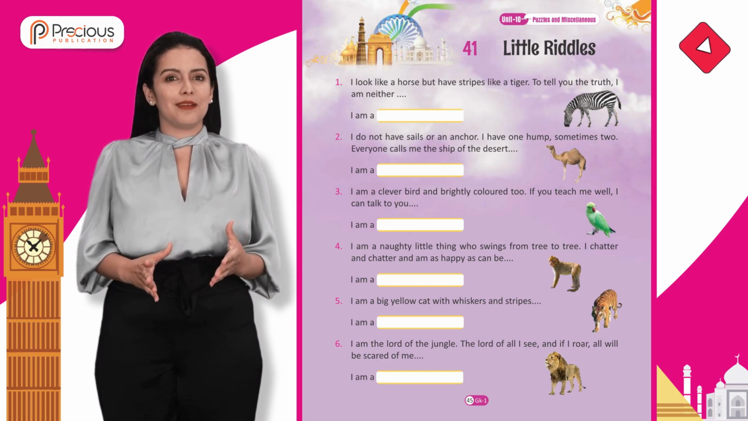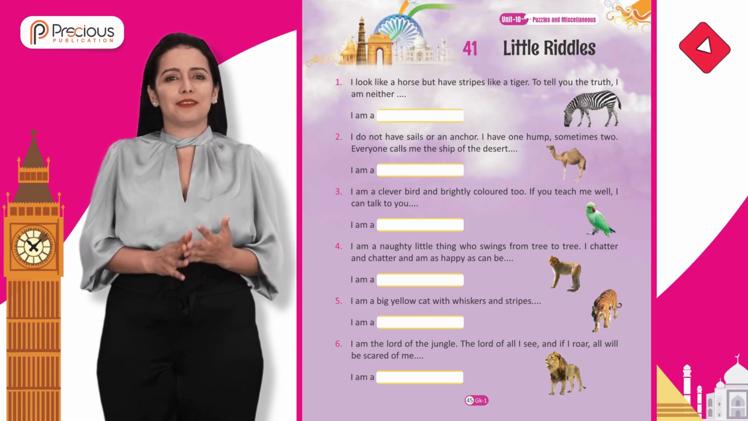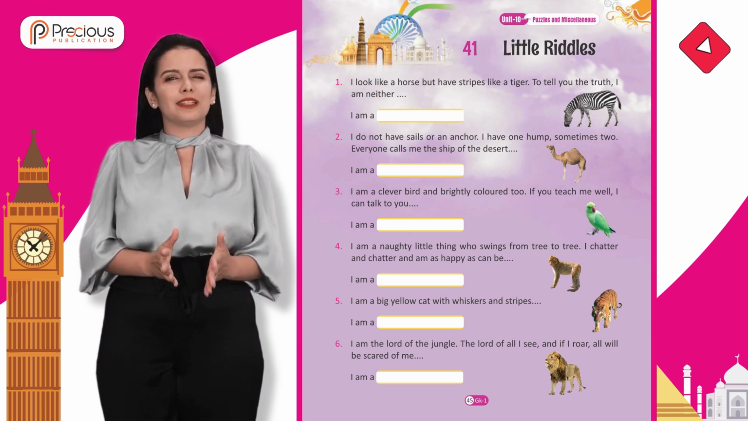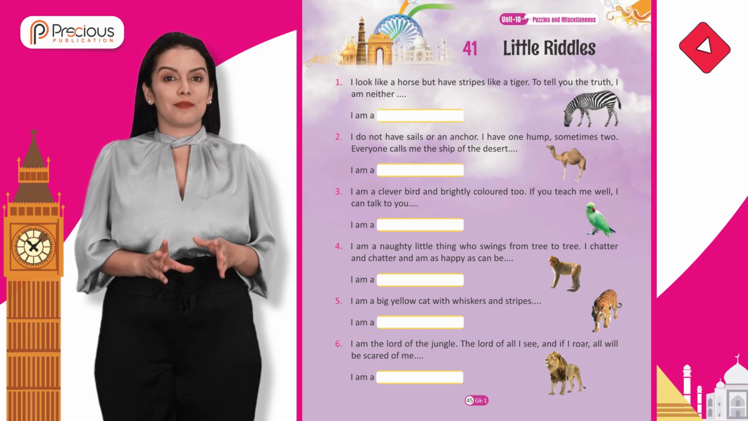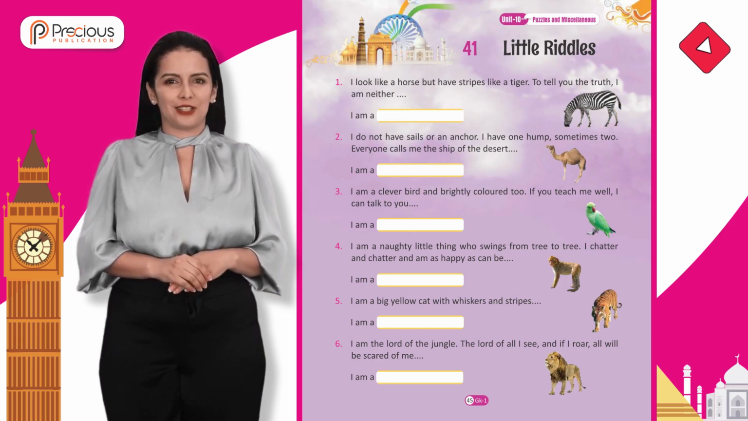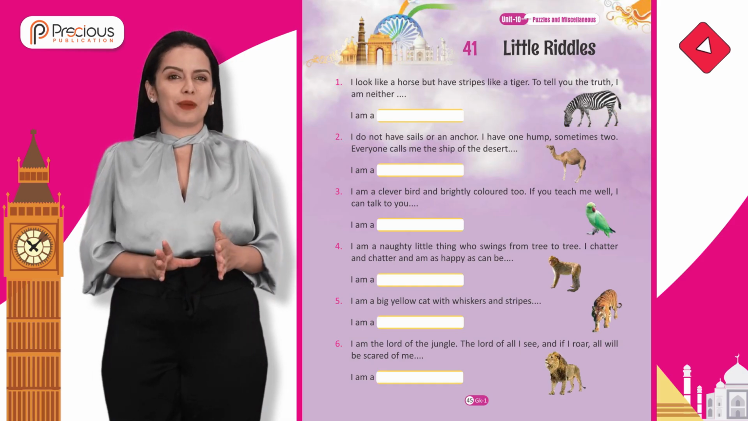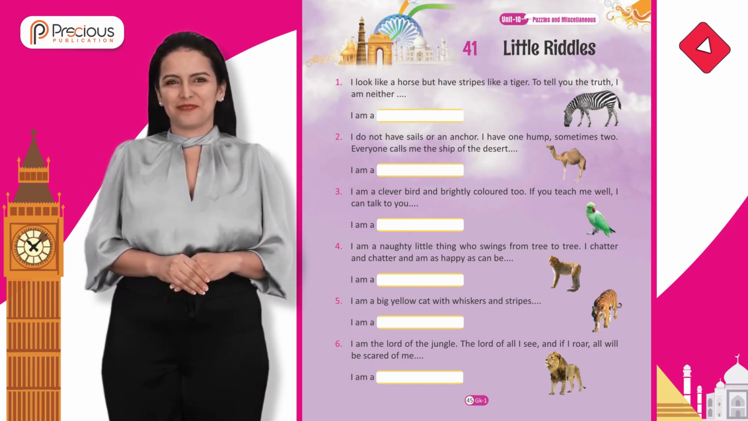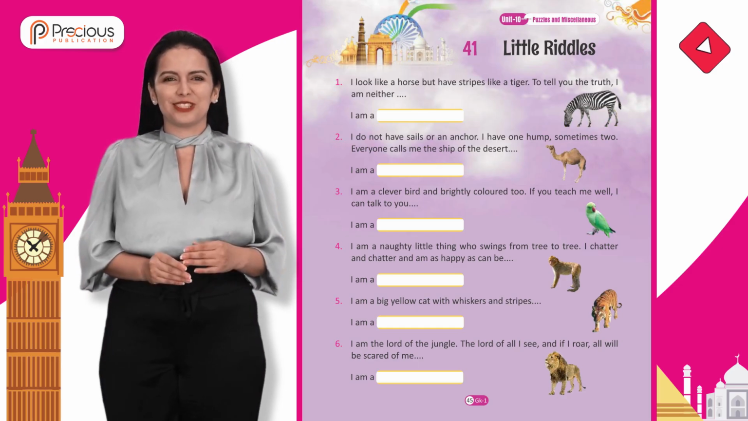1. I look like a horse but have stripes like a tiger. To tell you the truth, I am neither. 2. I do not have sails or an anchor. I have one hump, sometimes two. Everyone calls me the ship of the desert. 3. I am a clever bird and brightly colored too. If you teach me well, I can talk to you.